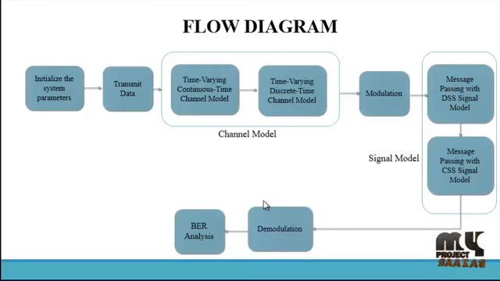If we use BER estimation, this BER analysis is a very important step of our entire process, because with the bit error rate we can find out the performance of the analysis. In our proposed system we have four different comparison results: the discrete state space model, the continuous state space model, a joint allocation model, and a joint allocation with LOC model. So this comparison lets us find out the system analysis. Next we go into our running procedure.